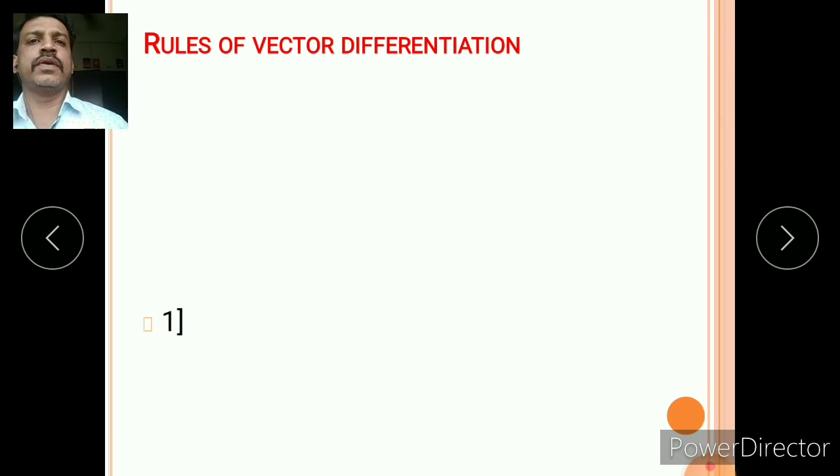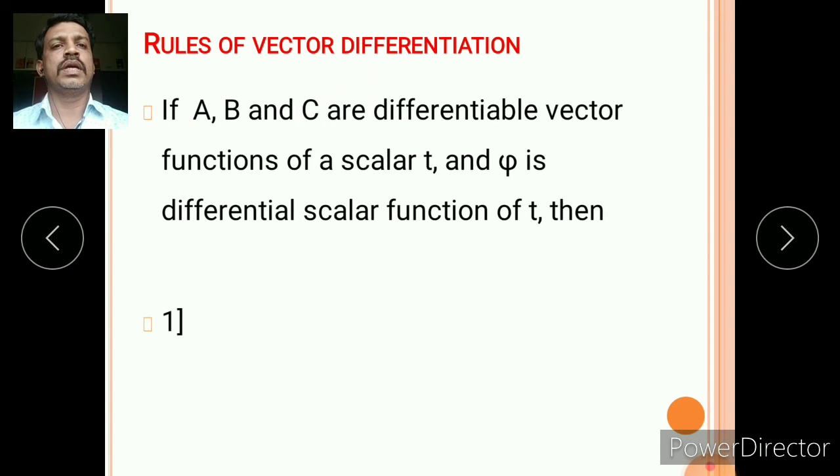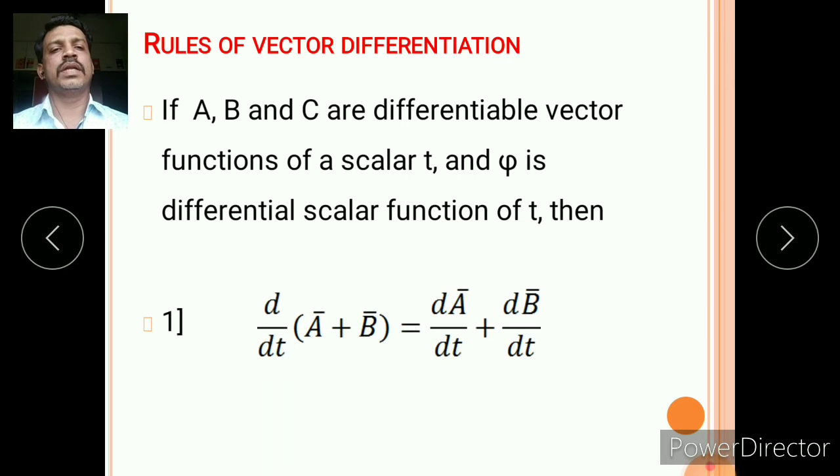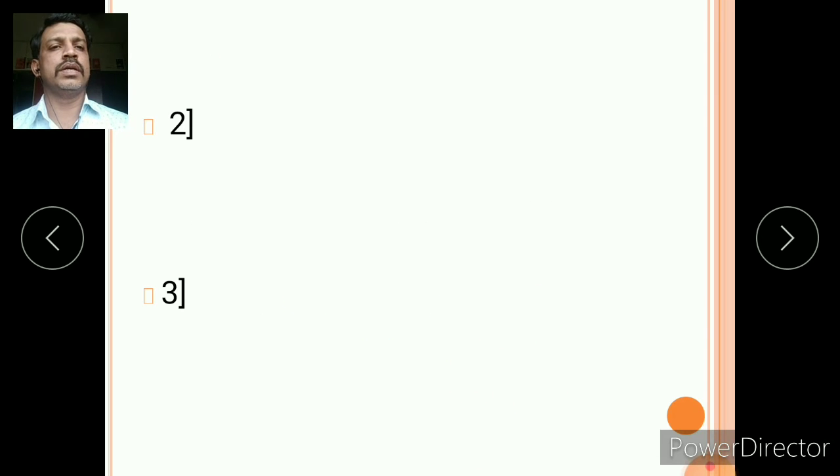Rules of vector differentiation. First rule: if A, B and C are differentiable vector functions of a scalar t and phi is a differentiable scalar function of t, then d by dt of A plus B we can differentiate separately by parts, A and B. So you will get dA by dt plus dB by dt.